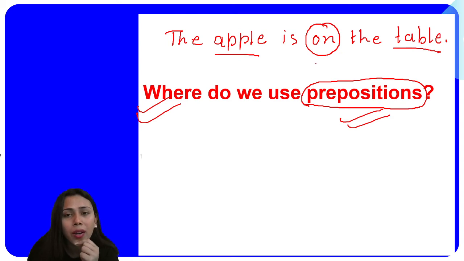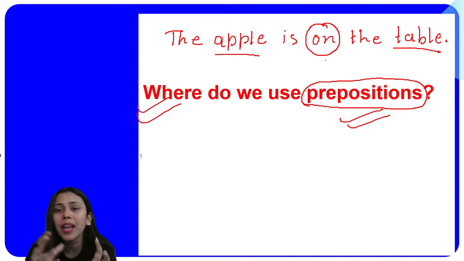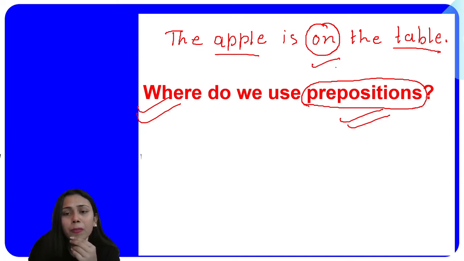When I put this preposition on here, it has been able to establish relation between the apple and the table by telling you where the apple is kept. So the apple has some relation with the table, right? This is the role of a preposition, which tells you about the location as well. It can also tell about time, direction, movement, everything.